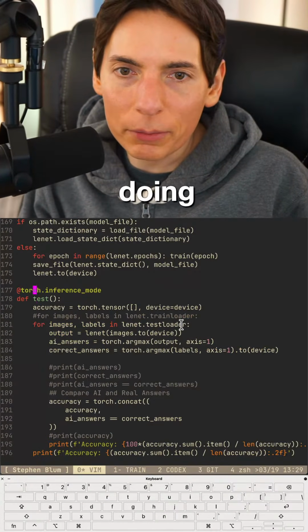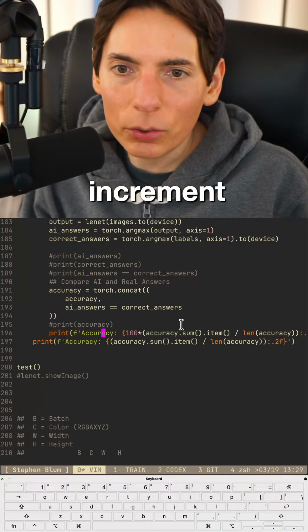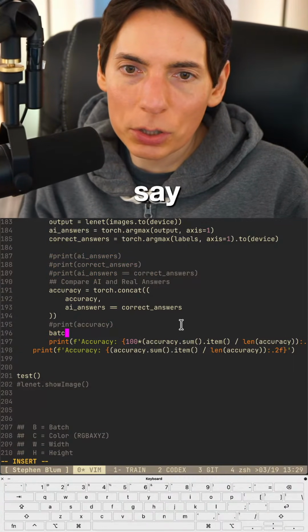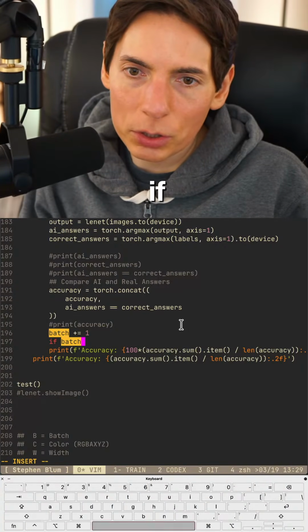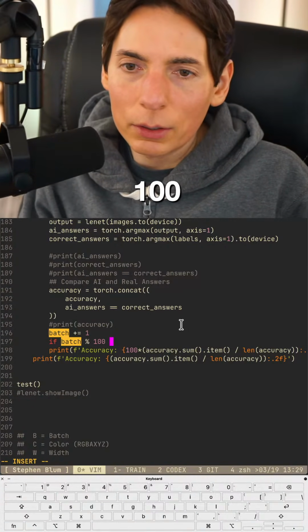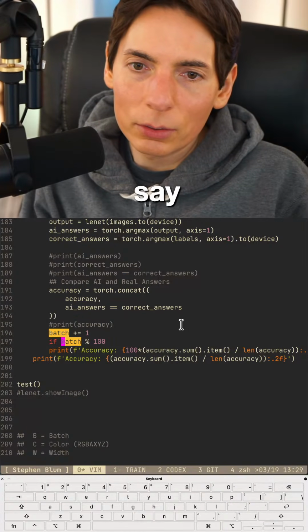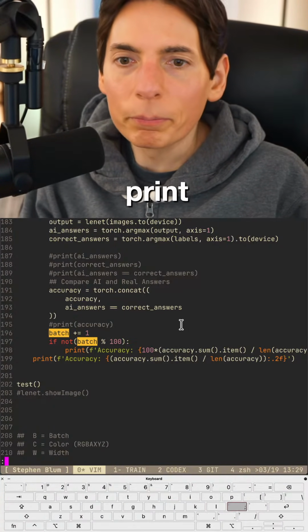Okay. Batch. Okay, we're doing batch. Batch equals 0. And we're going to increment this. We'll say batch plus equals 1 if batch mod 100, we'll say not, then print.